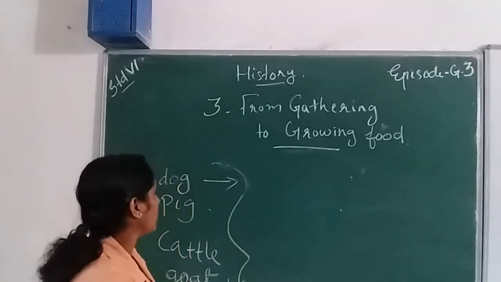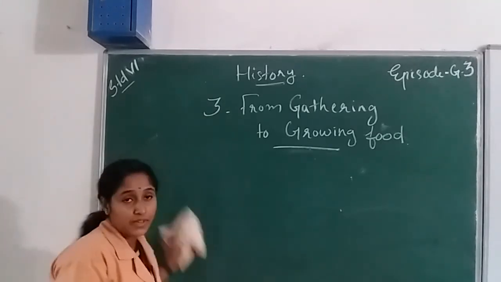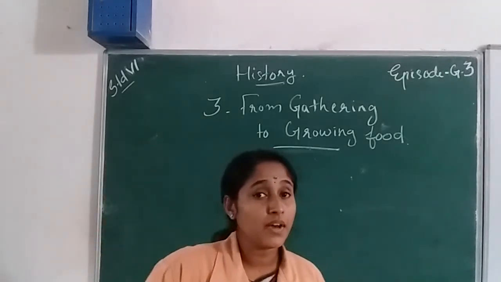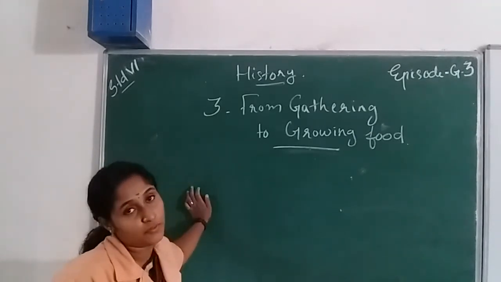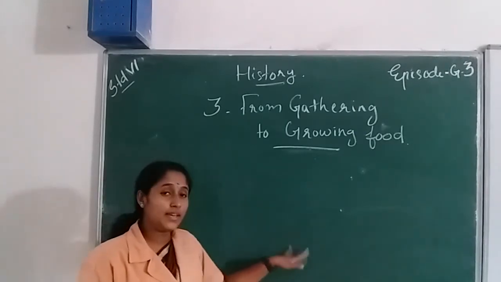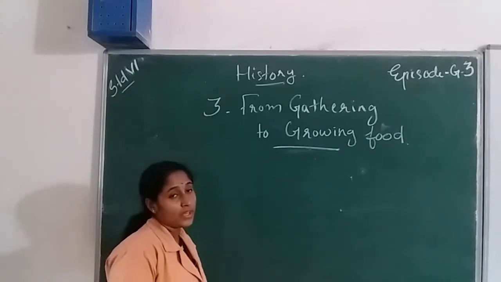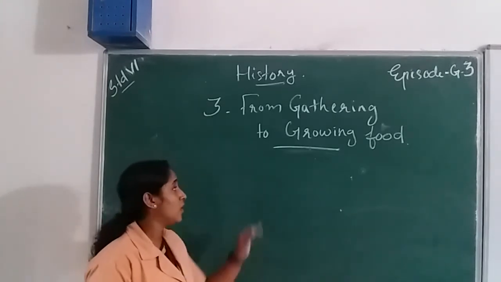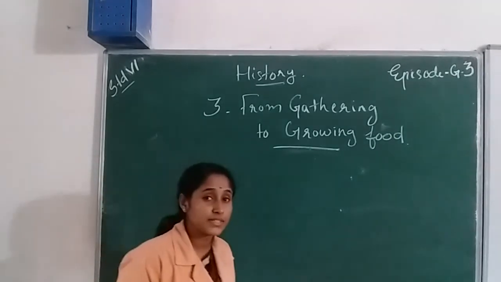So one more time, we are discussing from gathering to growing food. In this chapter, we are discussing how the early humans became food growers. Okay, so we know that we have various types of food.